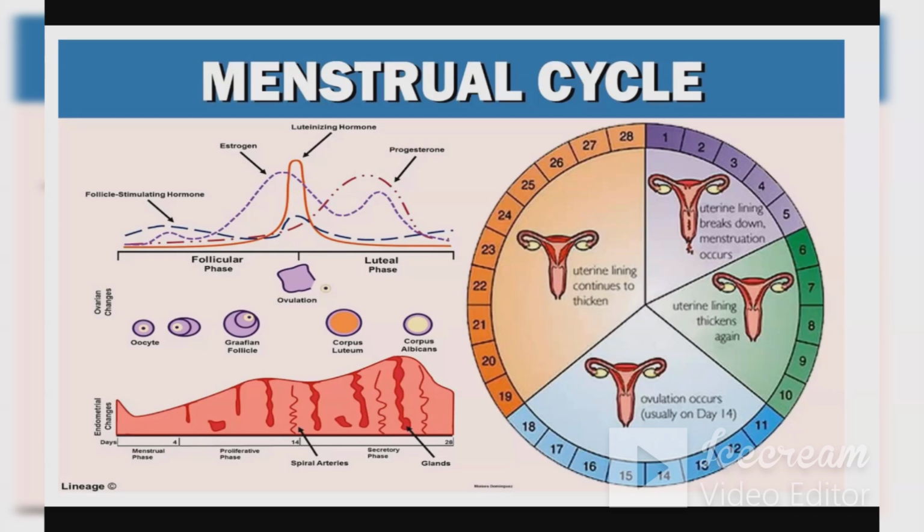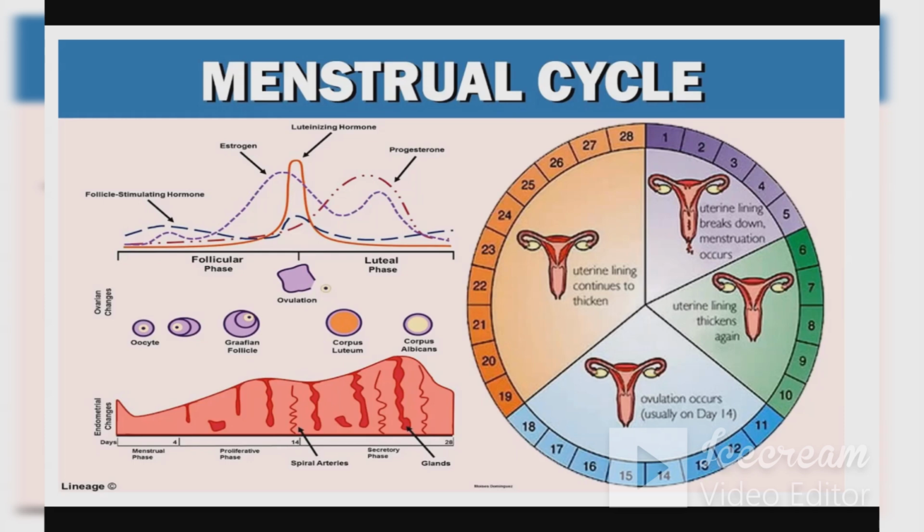It is a periodic matter, and the ovum is being released. But until and unless it gets a sperm, fertilization would not take place. There might be various other reasons also why fertilization is not taking place.